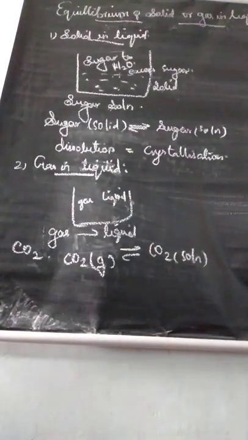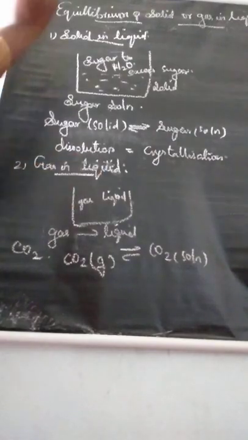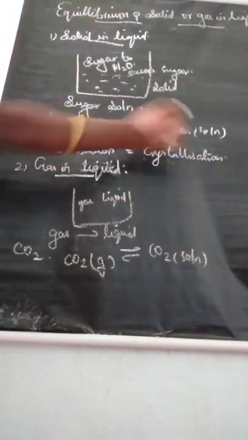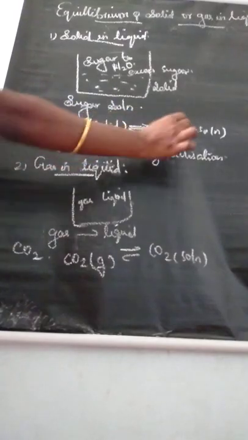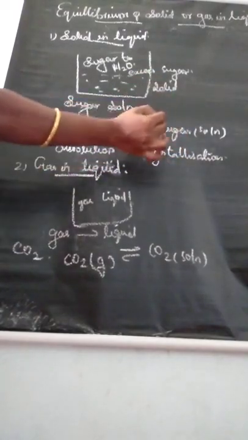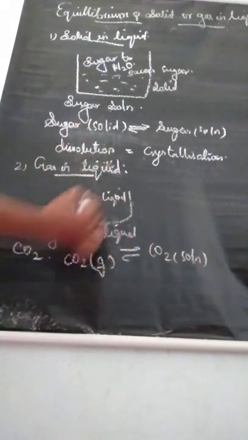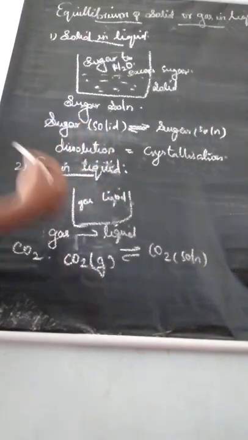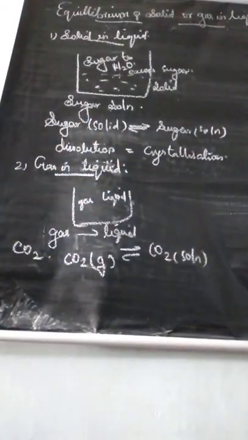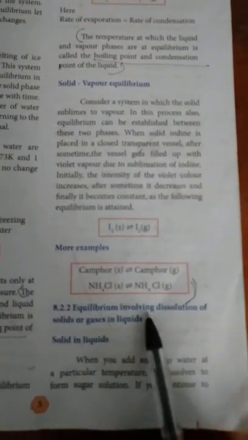Understand? So two topics we learned: solid in liquid and gas in liquid. There is an equilibrium between solid and liquid, and an equilibrium between gas and liquid. Now take page number 3, equilibrium involving dissolution of solids or gases in liquids. The first topic, solid and liquid.